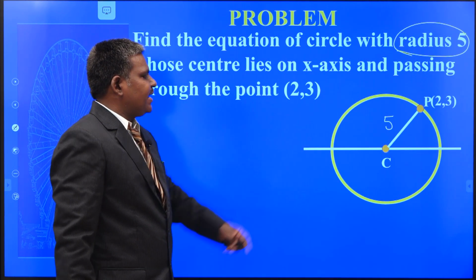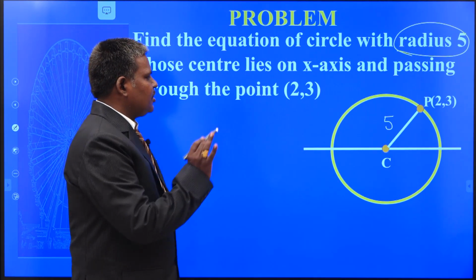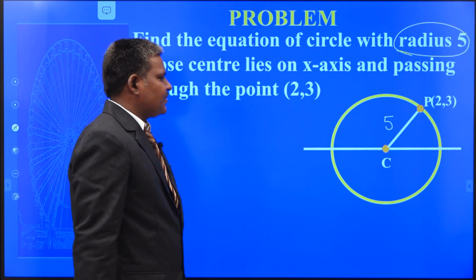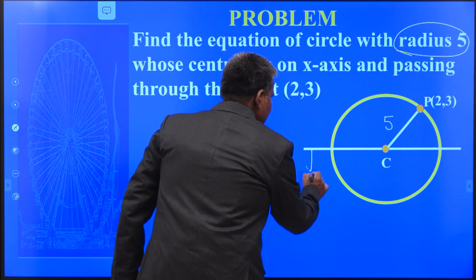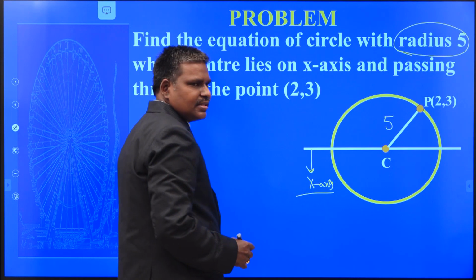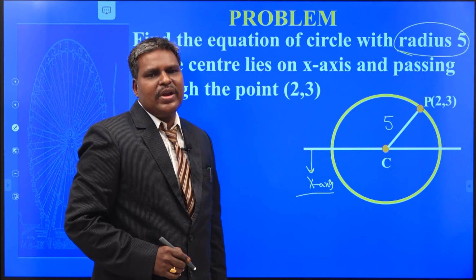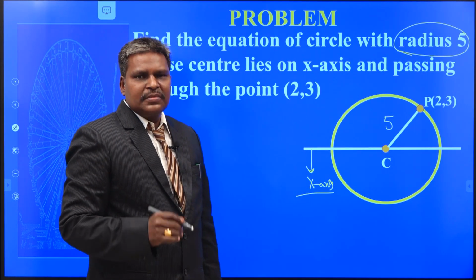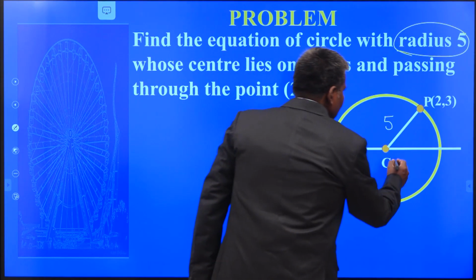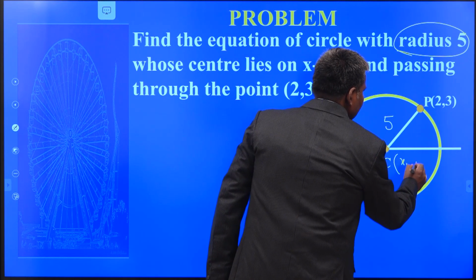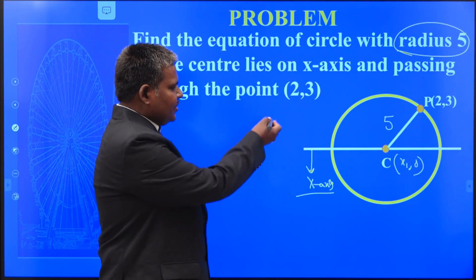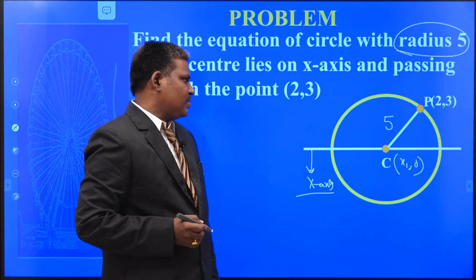Once you know the coordinates of C, your job is over. From the figure itself, you can find the coordinates of the center. What is this, students? This is the x-axis. On the x-axis, the coordinates of every point are of the form some x1 comma 0. Am I correct or not? The y coordinate is always 0. So this is say some x1 comma 0. Your target becomes finding the value of x1.